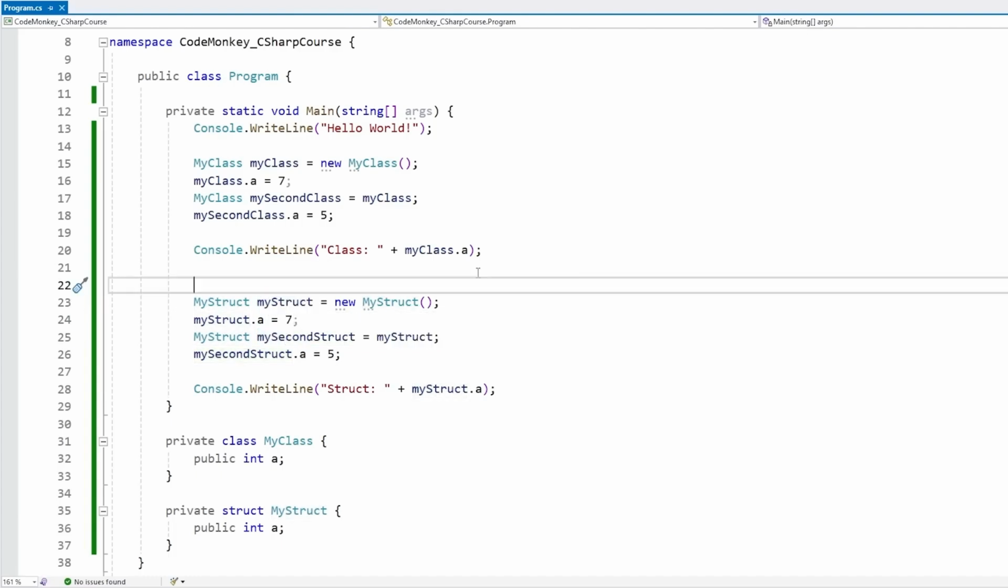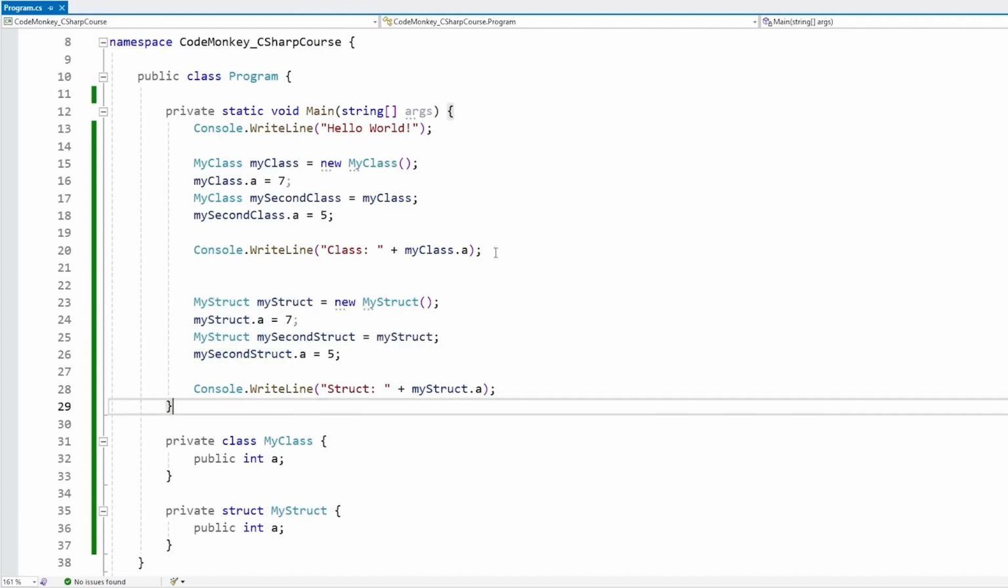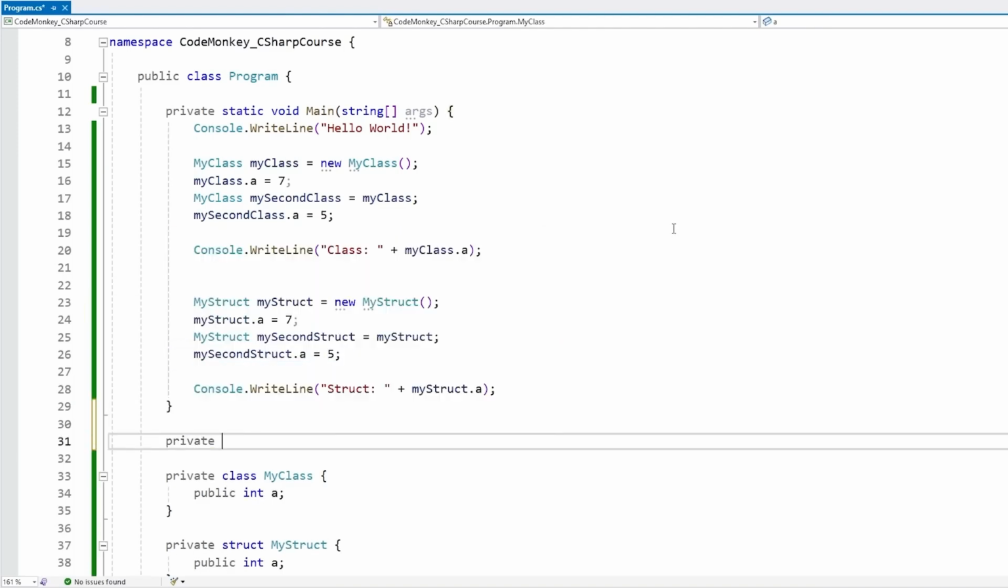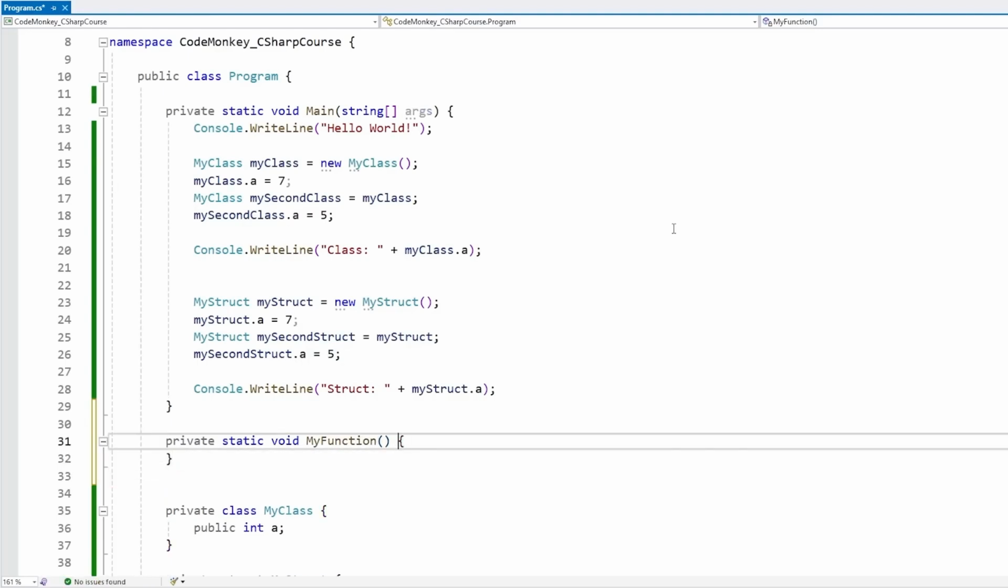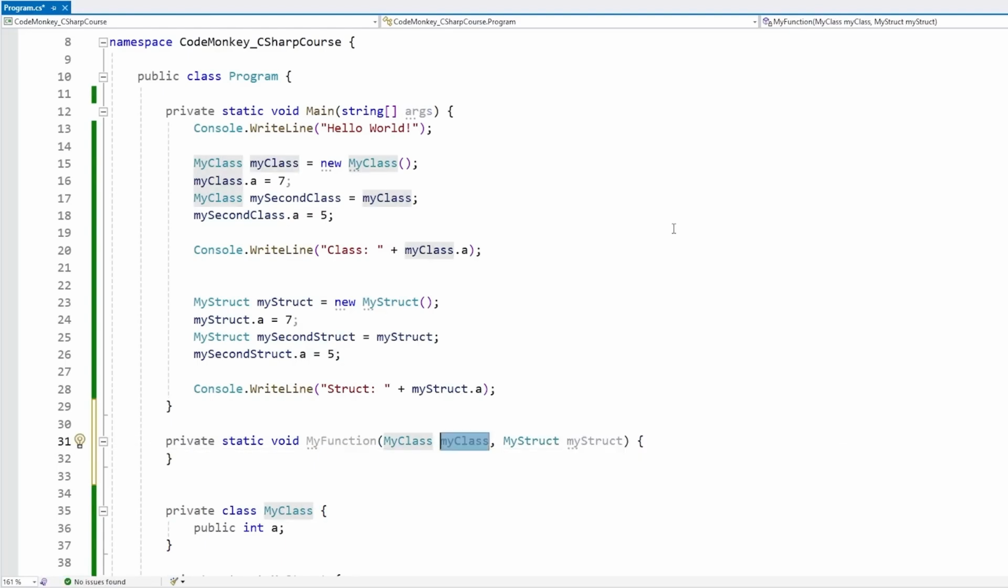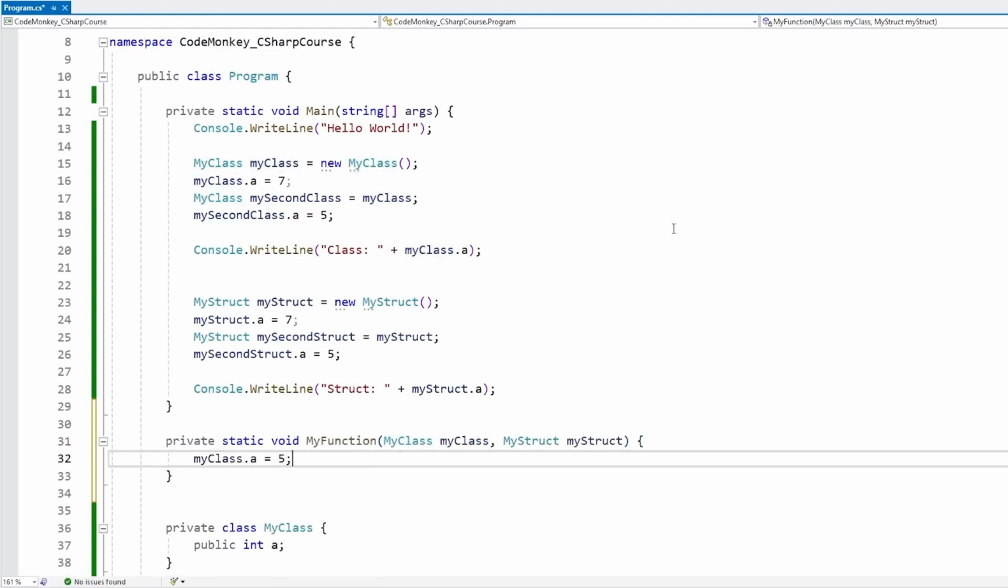Now, this difference between value and reference types is also very important in functions. For example, private static void MyFunction. Let's do some kind of test function. And here, let's receive one of type MyClass, another one of type MyStruct. Then let's just go inside and set it to something.